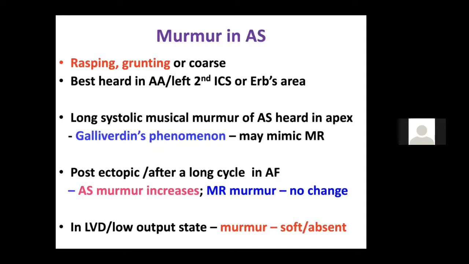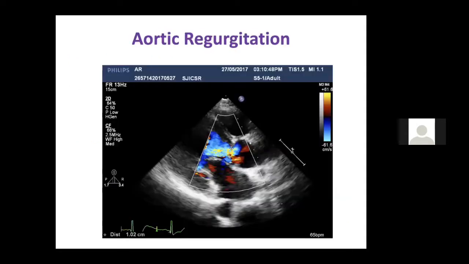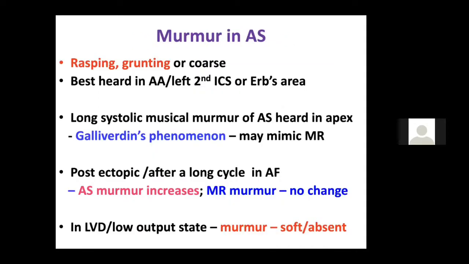You may get a pulsus alternans also in many of the cases, and the apex becomes diffuse and heaving instead of a localized heaving. It becomes a diffuse and heaving apex. So these are the things you get in AS once they develop LV dysfunction. So this was about the AS.